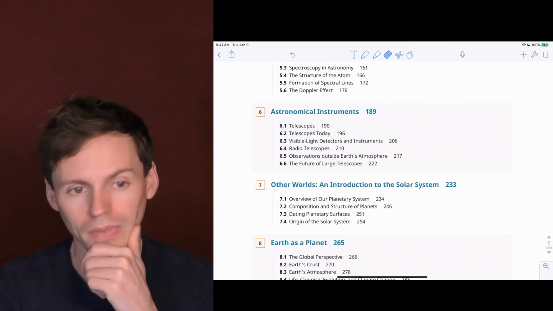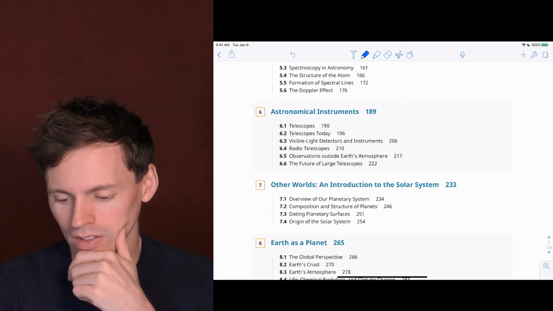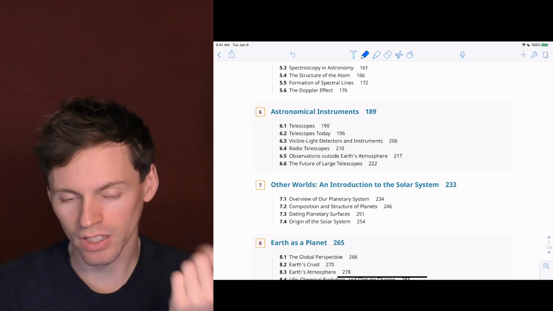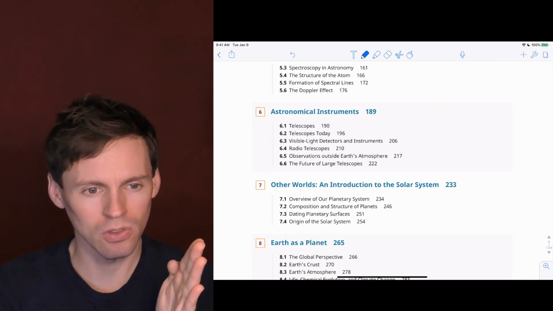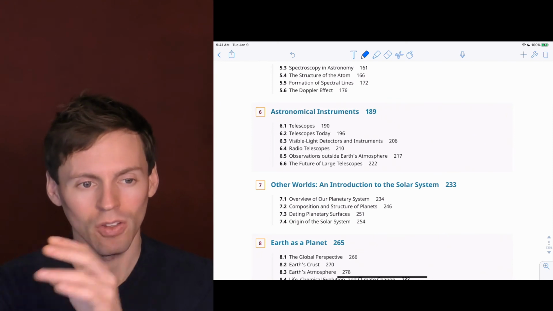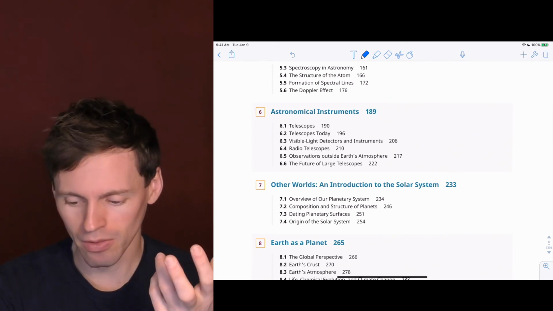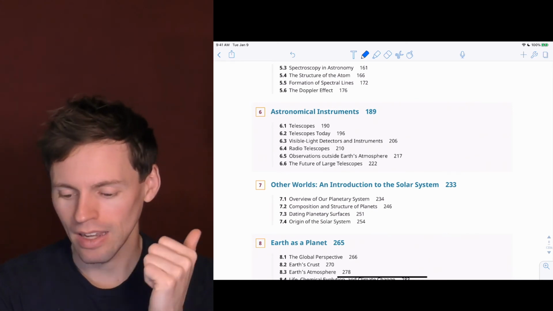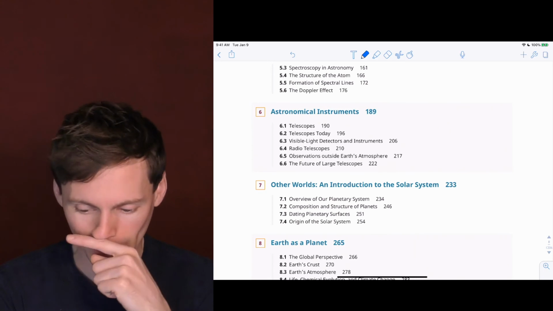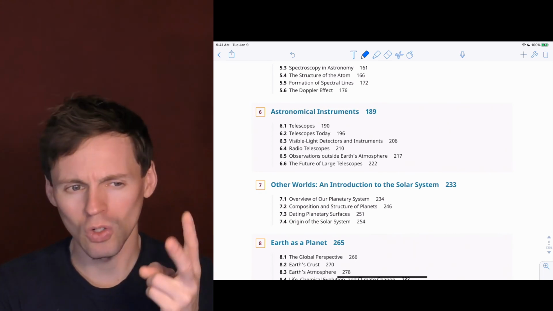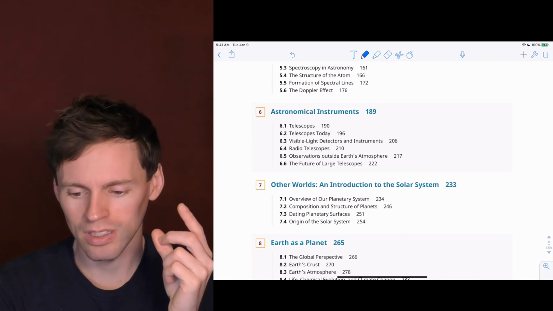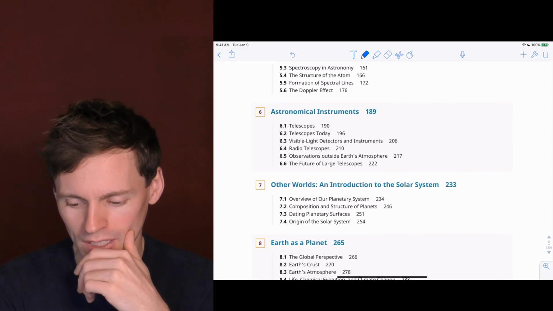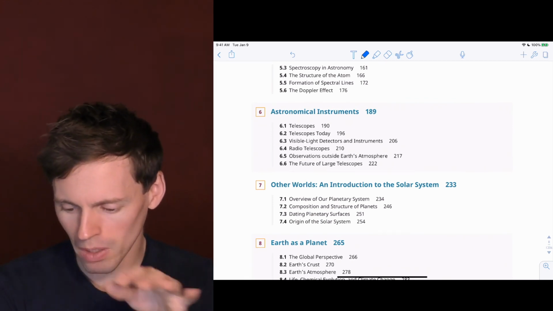Okay, and then chapter 6 is astronomical instruments. Just make sure that you understand what a telescope is. There's two main types, ones that use lenses and ones that use mirrors. Those are visible light telescopes. Of course, if you're looking at radio waves, it's going to look more like a satellite dish. Make sure you know the difference between a refractor and a reflector telescope, their general principles of operation. And then there's two types of reflector telescopes, Cassegrain and Newtonian. Make sure you know those two differences, just very minimal detail.